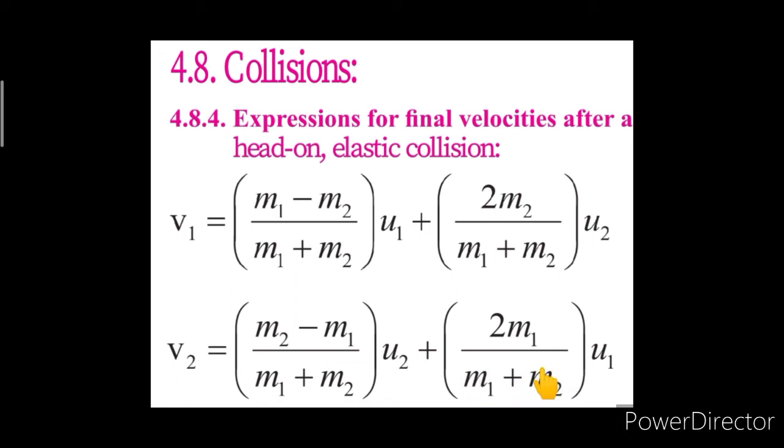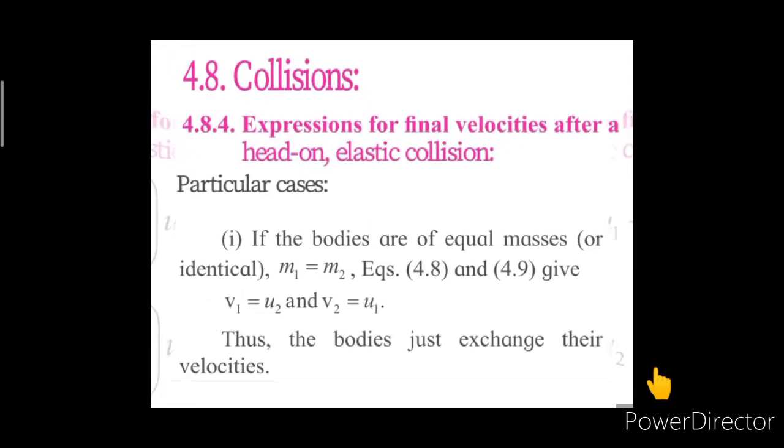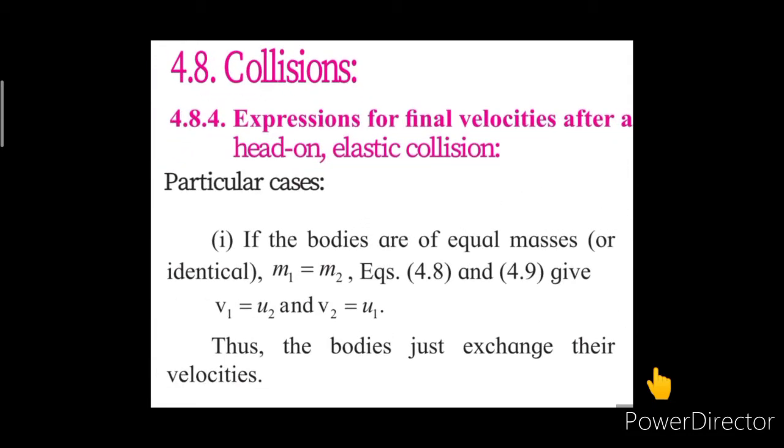So here we are substituting m2 as m1, and m1 plus m1 would be 2m1, and hence 2m1 upon 2m1 is 1 into u1 there. So the value for v2 we are getting as u1. This shows that there is exchange of velocities of two equal masses in head-on elastic collision, when the bodies are of equal masses.